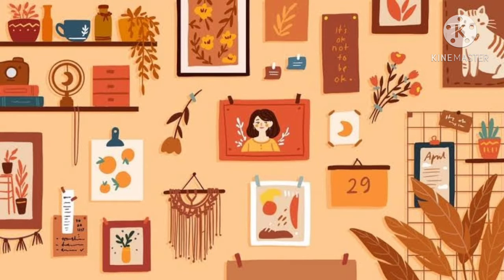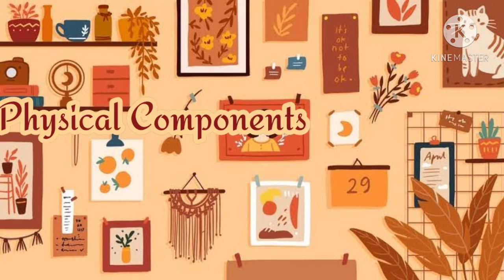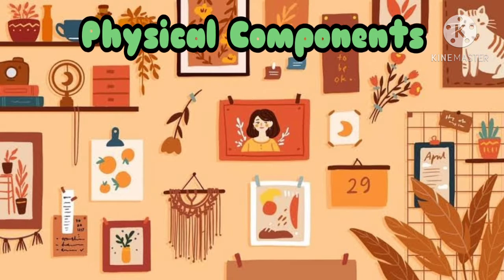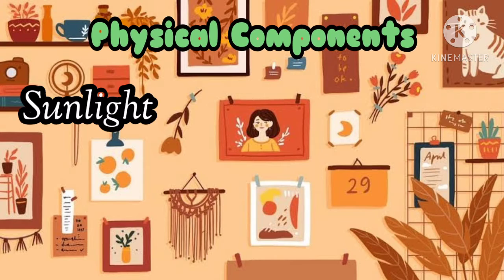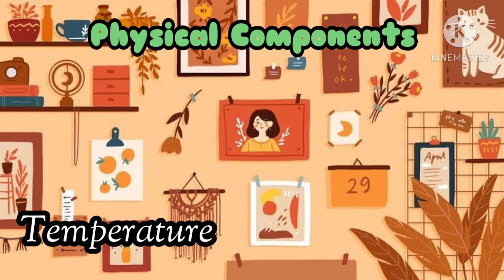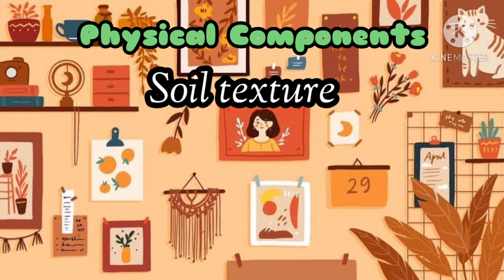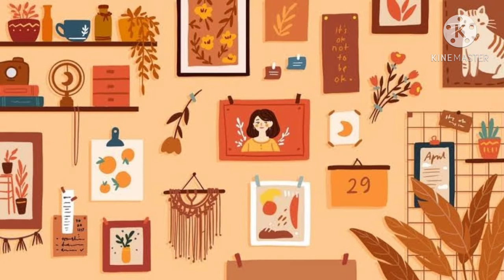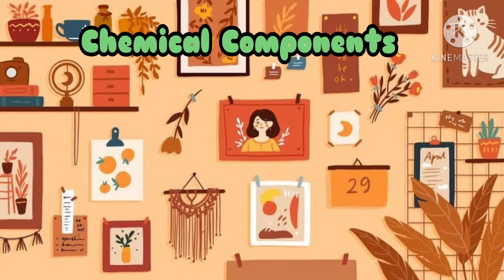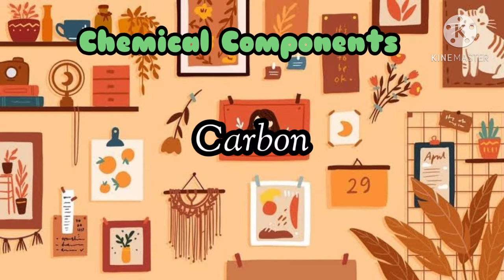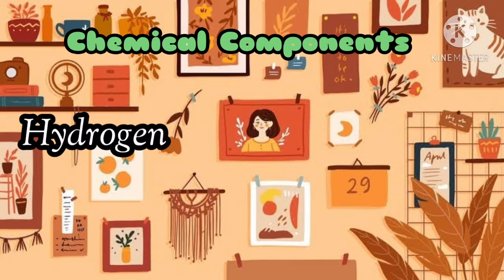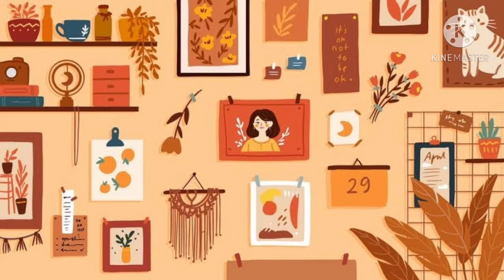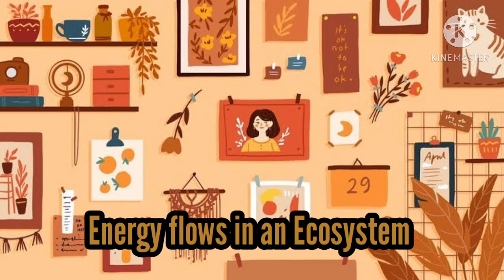There are two types of abiotic components, the physical components and the chemical components. Physical components refer to abiotic factors such as sunlight, water, air, temperature, rainfall, soil texture, wind speed, direction, and many more. While chemical components refer to abiotic factors such as carbon, oxygen, nitrogen, hydrogen, iron, copper, zinc, and many more.